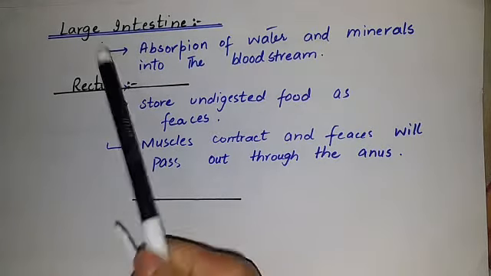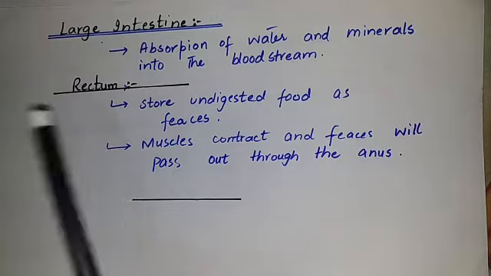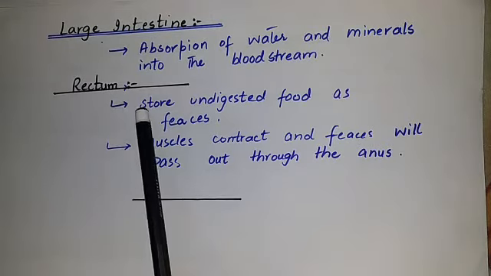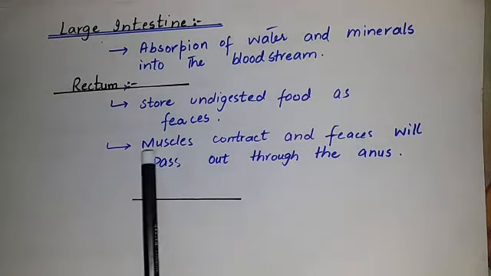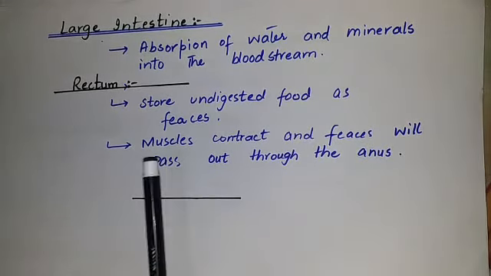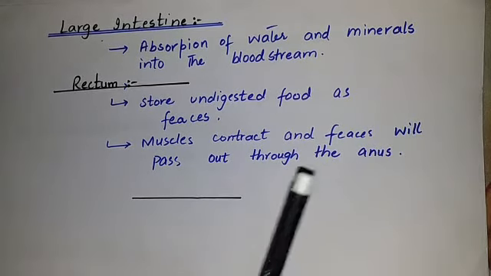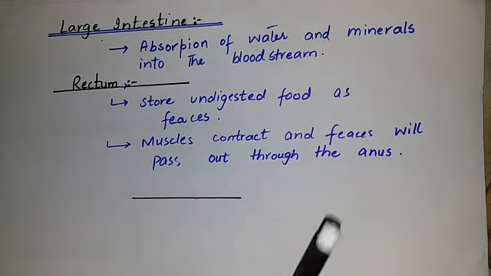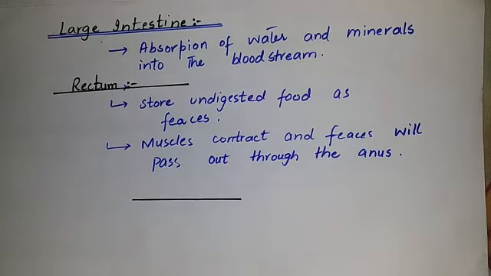From the large intestine, the undigested food moves towards the rectum. In the rectum, the unwanted digested and undigested food is stored as feces, and when the muscles of the rectum contract, the feces pass out through the anus. So the last part is the anus. From the rectum, the undigested food which contains no essential component is excreted out through the anus.